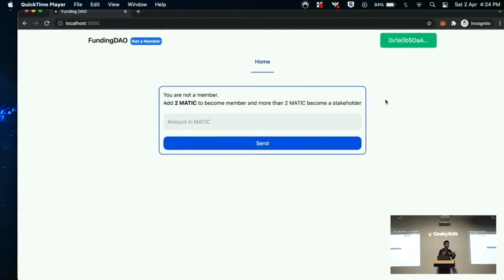Investors will join this DAO, and the people who want funding will join this DAO. So the investors will be the stakeholders, and the other people that require the funding will be members. You can pitch your ideas, you can pitch your project, and the stakeholders will vote whether to fund you or not. And if your project wins, then the DAO's treasury will give you the amount that you have requested for your funding.